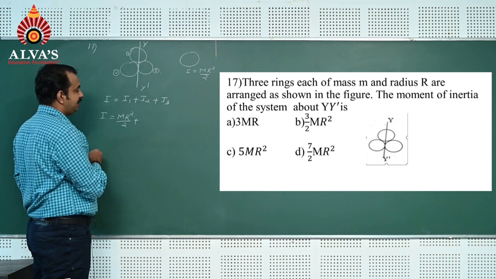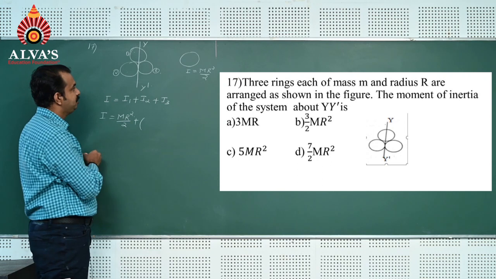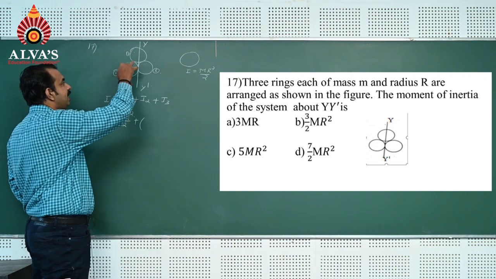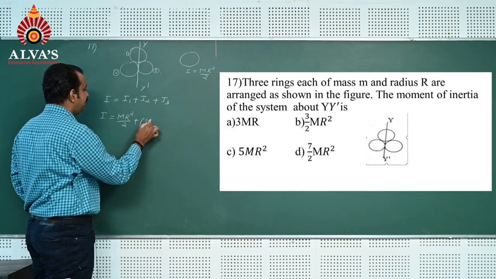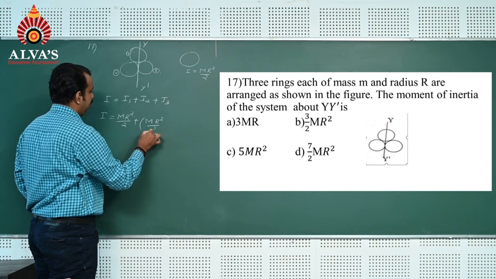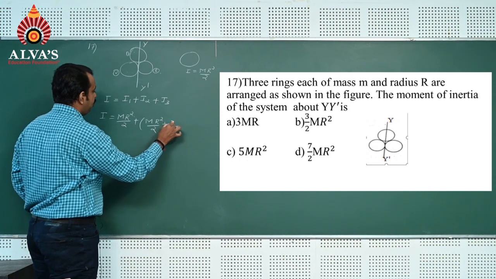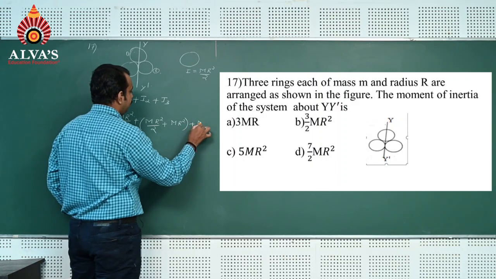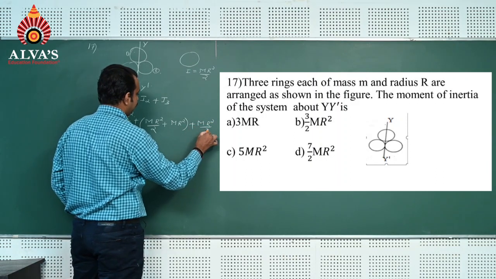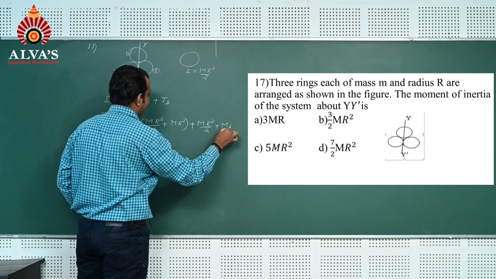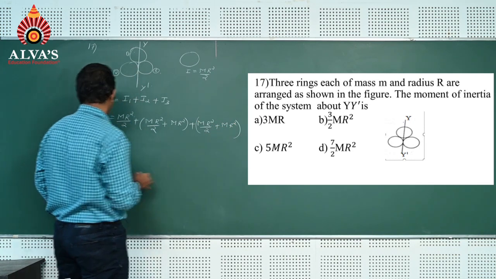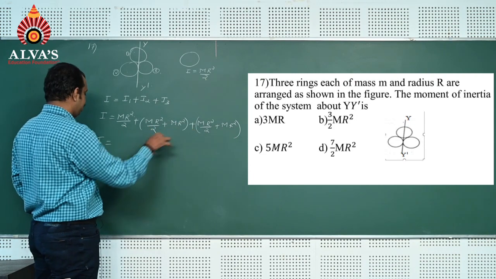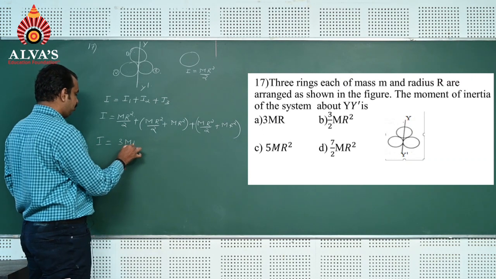We have to use the parallel axis theorem. I2 can be found by using the parallel axis theorem. It is ICM, that is moment of inertia about the axis passing through the center, which is mr square by 2, plus m into r square. Plus mr square by 2, plus mr square. That is, I = mr square by 2, mr square by 2, mr square by 2, which is 3mr square by 2.